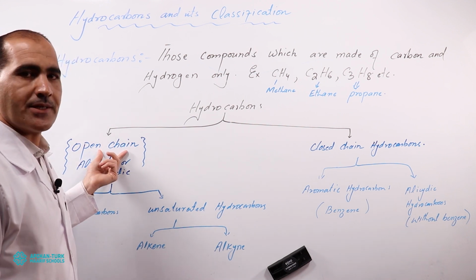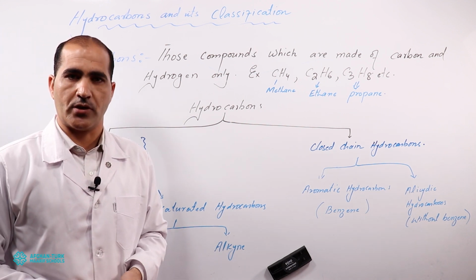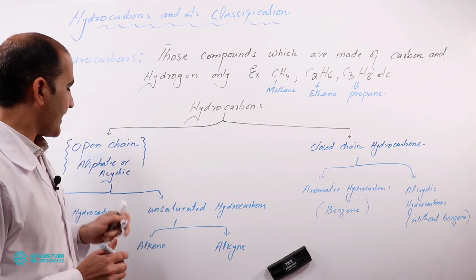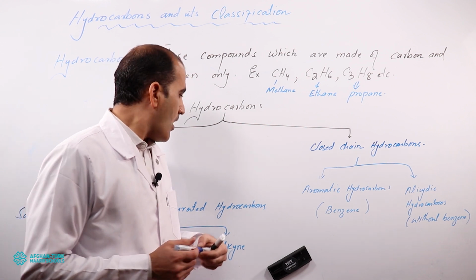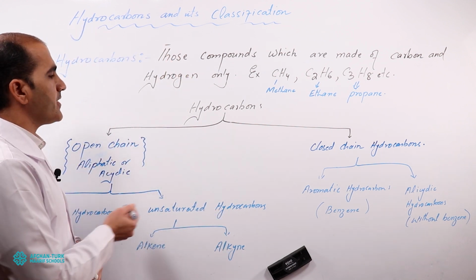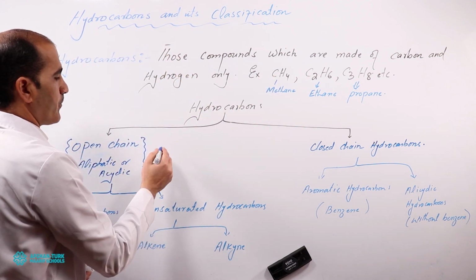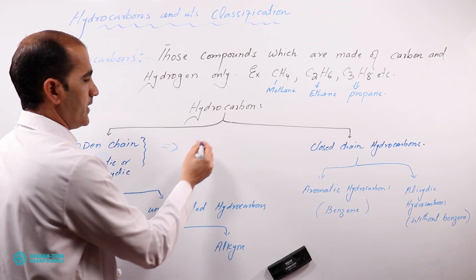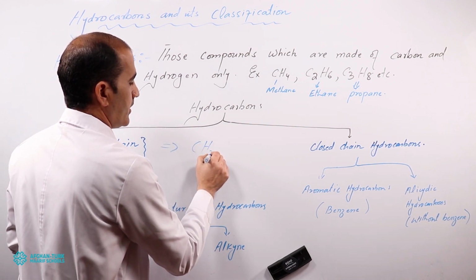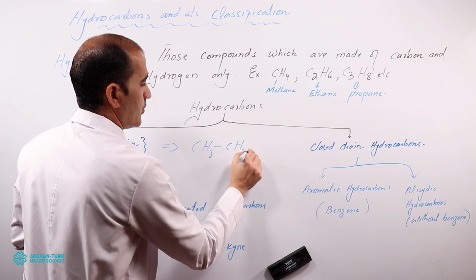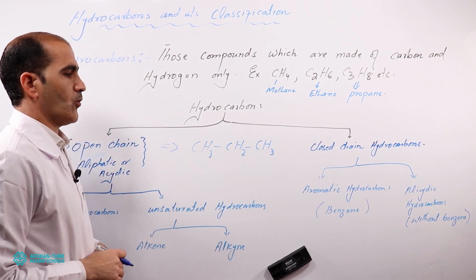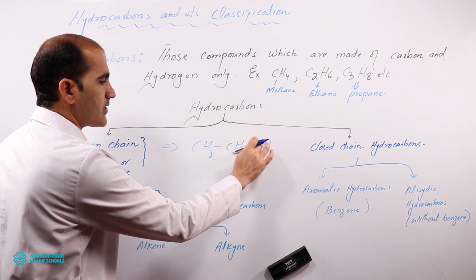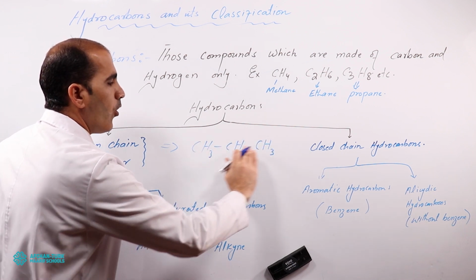Open chain hydrocarbons are also called aliphatic hydrocarbons, or acyclic hydrocarbons. Open chain means, for example, propane: CH3, CH2, CH3. This is the example of propane. You can see that this is not in ring form, this is open.